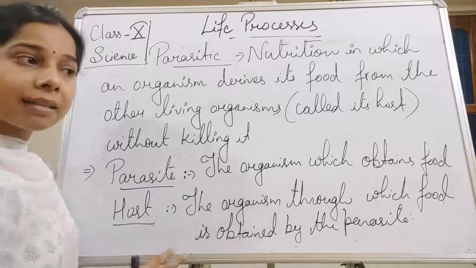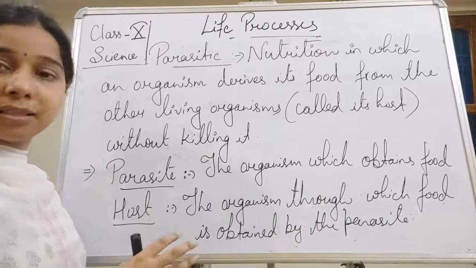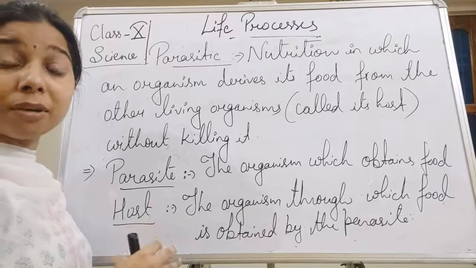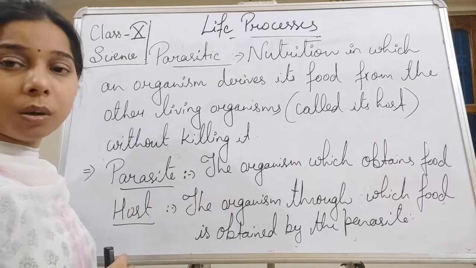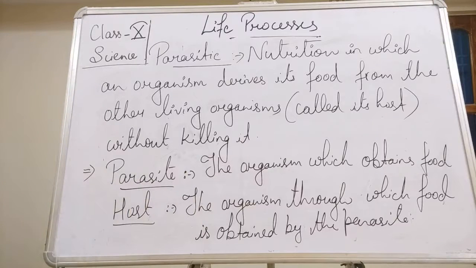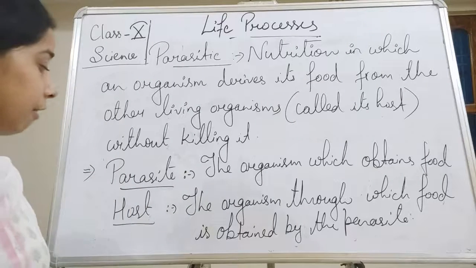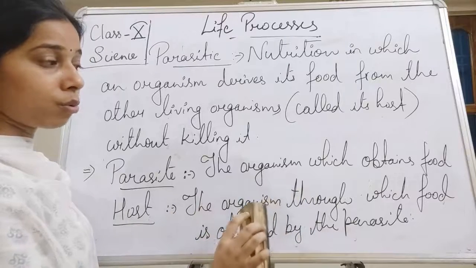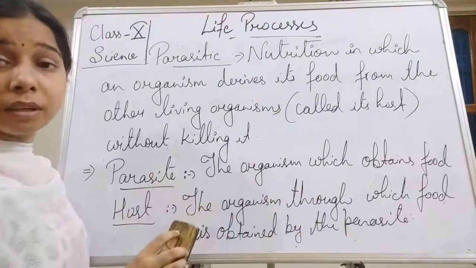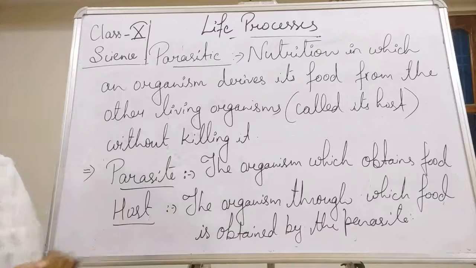So parasitic mode of nutrition or parasites are what? They do not give benefit, but they are actually harmful for the other organisms. Okay, so that is the parasitic mode of nutrition. Now let me write the definition of the parasite. This is the basic thing we have understood, that parasites are those organisms which obtain food.